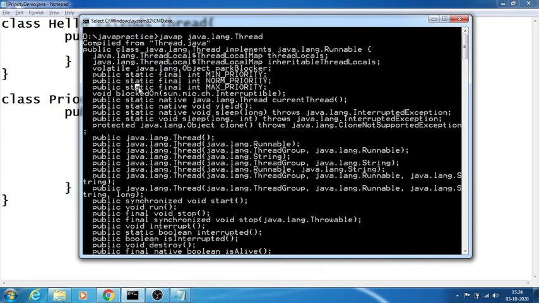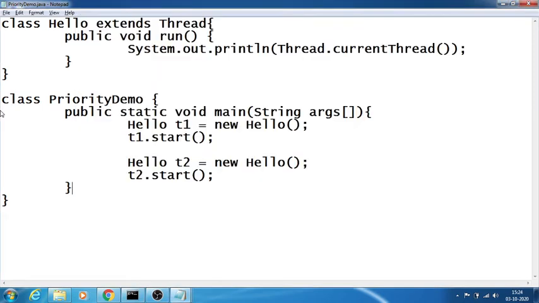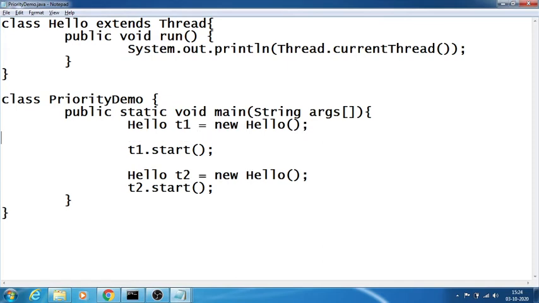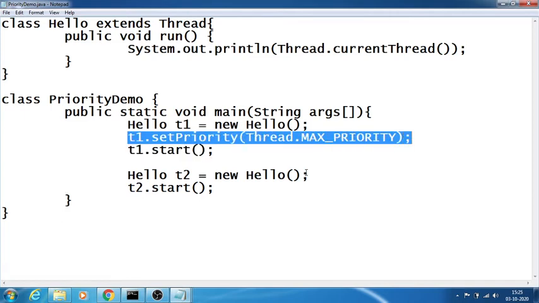Now we look at how to apply these priorities. These are MIN_PRIORITY, NORM_PRIORITY and MAX_PRIORITY of the Thread class. Coming back here, I say t1.setPriority, and I can directly say Thread.MAX_PRIORITY. In the same manner, I can change it here too, say by copying.